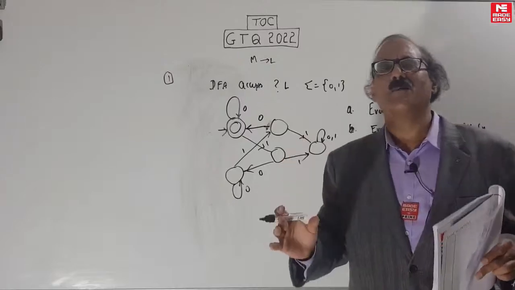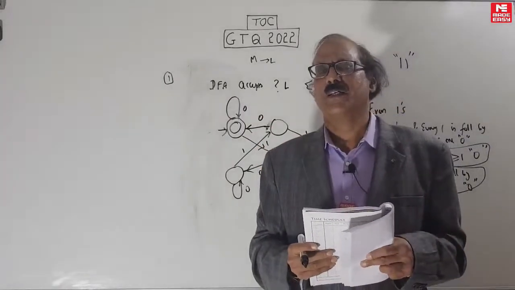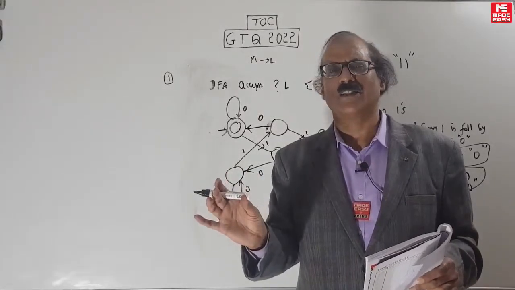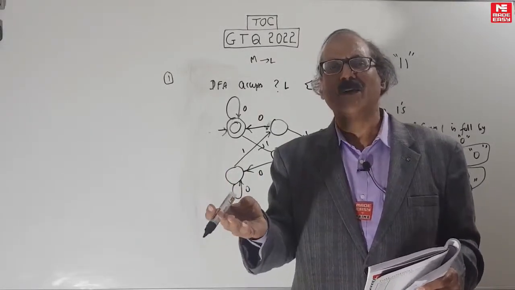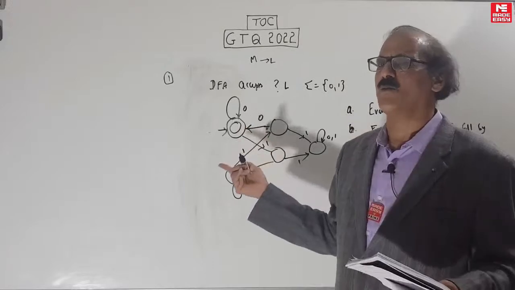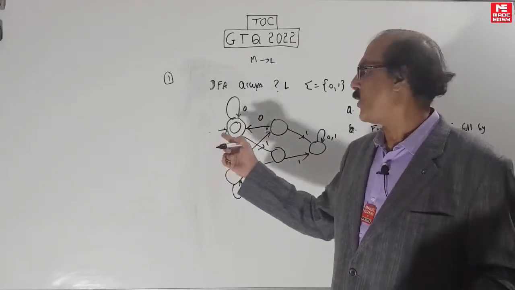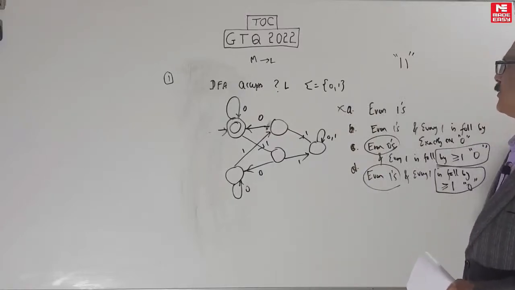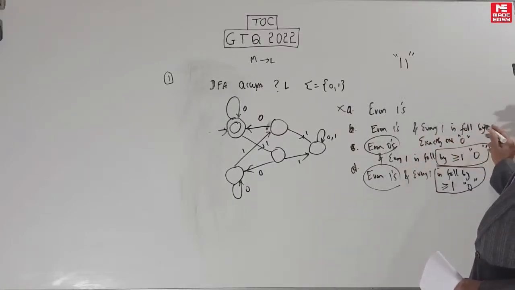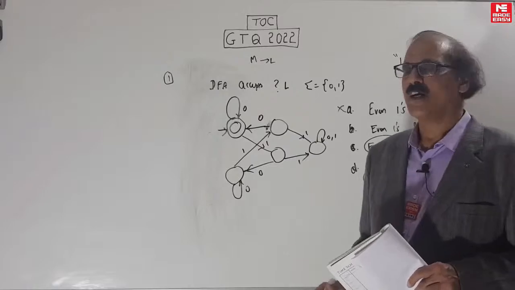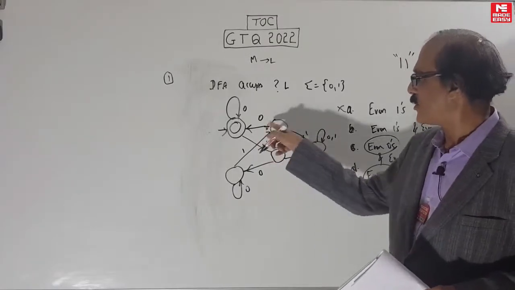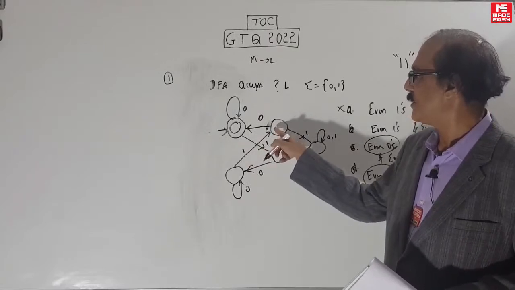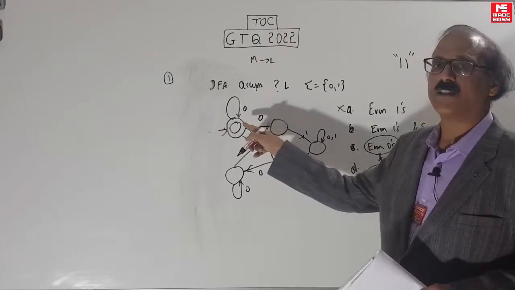Always choose counterexamples in a very simple way. Don't take lengthy counterexamples, take small, simple members. The simplest member is epsilon, but that's accepted, so it's not a good one. The next simple member is 1 1, rejected, so finished. Even if 1 member is rejected, you can throw it out. Then even ones and every one is followed by exactly 1 zero. For even ones it's difficult to find a counterexample because it has all even number of ones, 2, 4 ones.